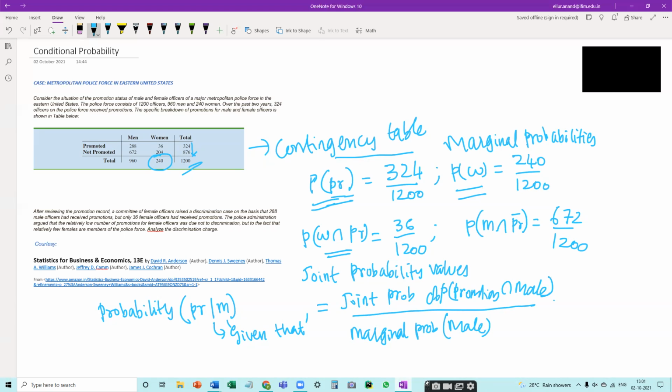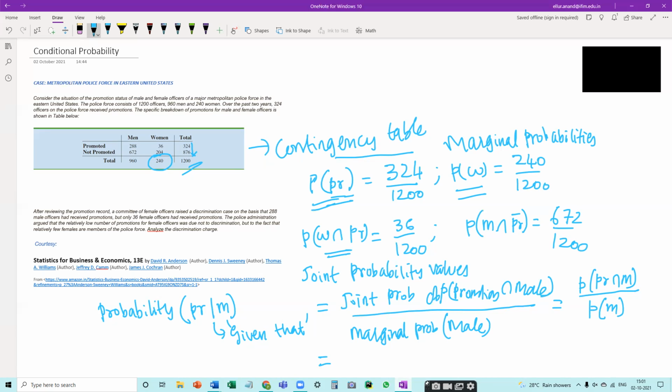So I can denote this as probability of officer being promoted and a male police officer divided by the probability that a randomly picked officer is a male police officer. So this gives us the conditional probability that a randomly picked officer is promoted given that we already know he is a male police officer.